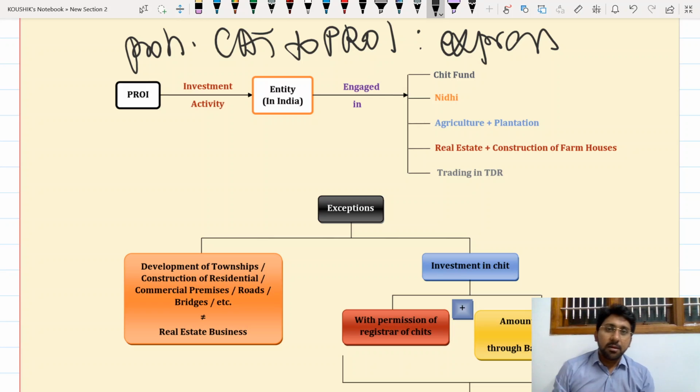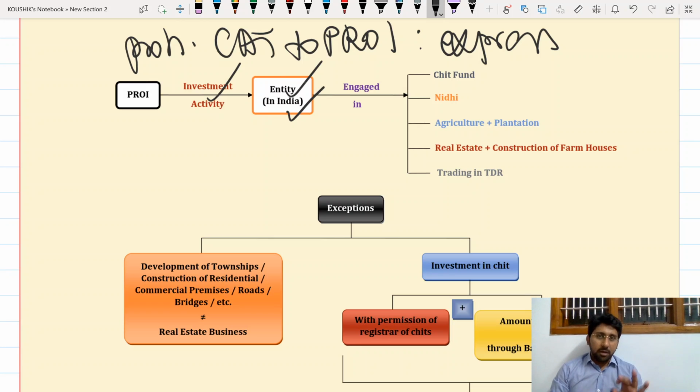Okay, these are permitted to PRI but not to PROI, therefore separately given. So what they are, let's try to understand clearly. First thing, I am a PROI. I am making an investment. Investment where? Entity. That entity is where? In India. First 4 points.